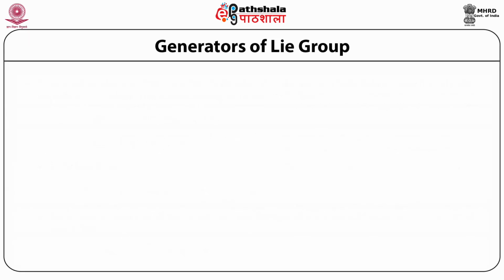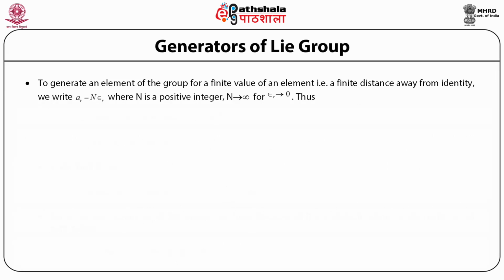So having defined the generator, if you want to generate an element of the group for a finite value, our aim is to generate elements of the group for a finite value of the parameter, not for an infinitesimal value. So we want to generate an element of the group that is a finite distance away from the identity.